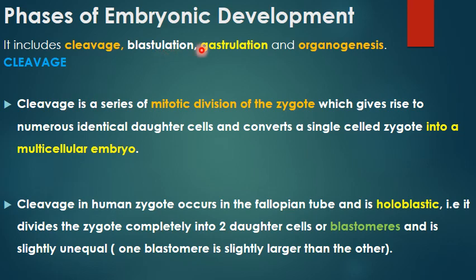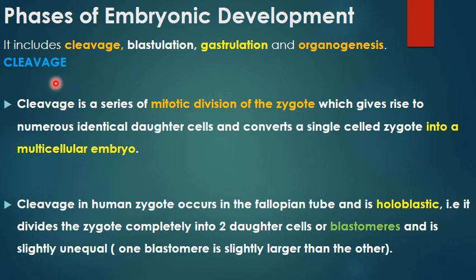And now when the embryo is embedded or implanted into the uterine endometrium, there will be cellular differentiation resulting in the formation of three primary germ layers, that is ectoderm, mesoderm and endoderm, and that will come under the process of gastrulation. And the three primary germ layers will give rise to all organs and tissues of an individual, and that will be in organogenesis. But this video will be only up to the formation of blastocyst.